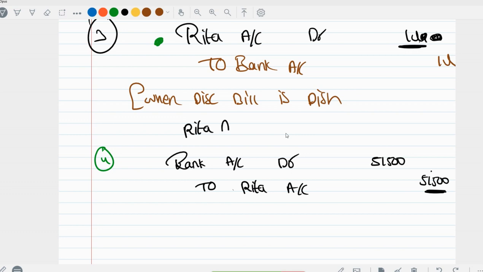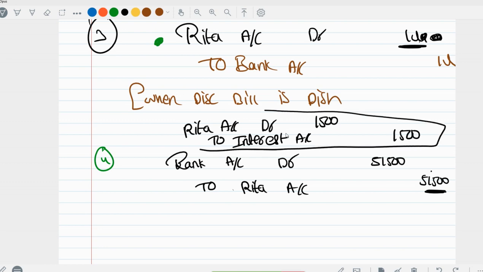So Rita account debit 1,500 to interest account 1,500. So Rita will become our debtor for 1 lakh 1,500, and then now you are crediting for 51,500